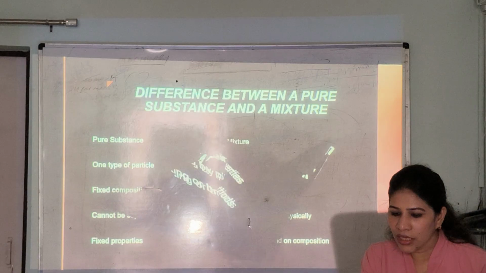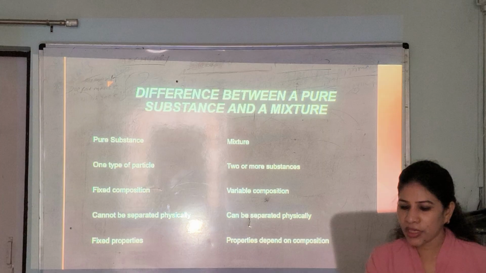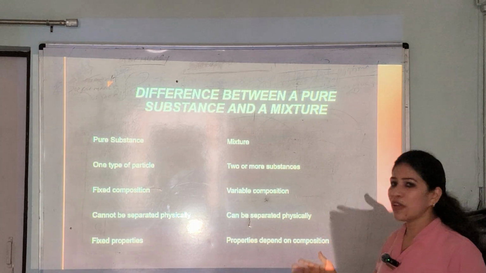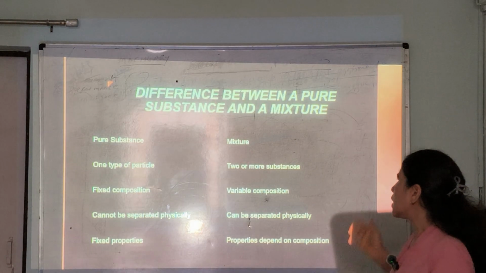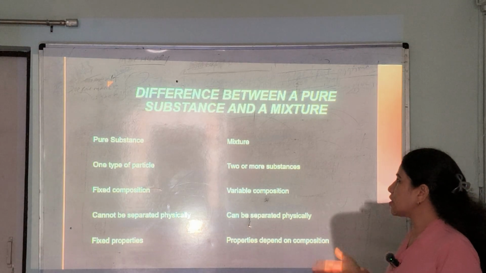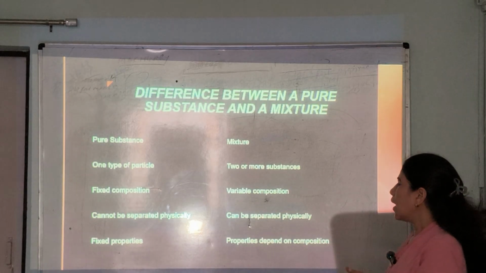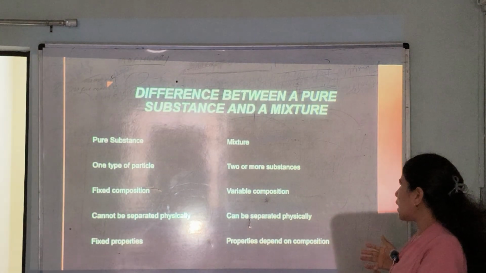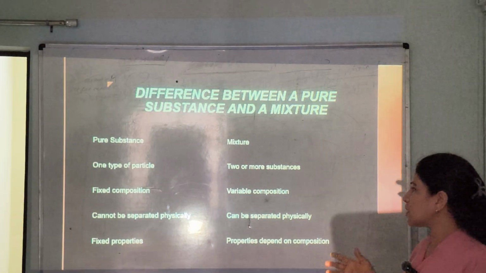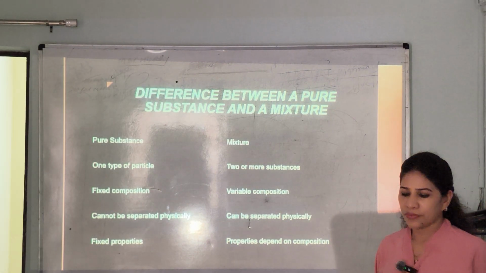Okay? See, the difference between a pure substance and a mixture. So here is the pure substance and here is the mixture. One type of particle in a pure substance, and in a mixture two or more substances. Fixed composition in a pure substance, while in a mixture there is variable composition. A pure substance cannot be separated physically and a mixture can be separated physically. And a pure substance has fixed properties, while the properties of a mixture depend on composition.